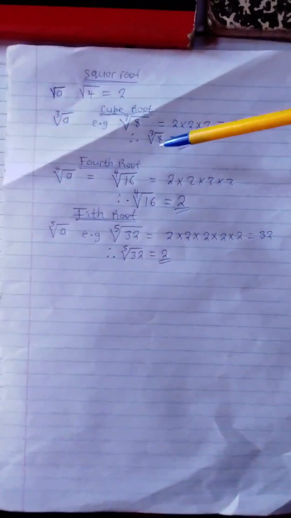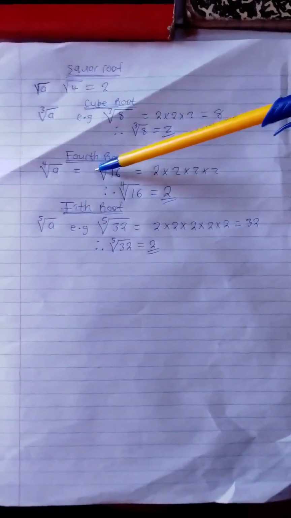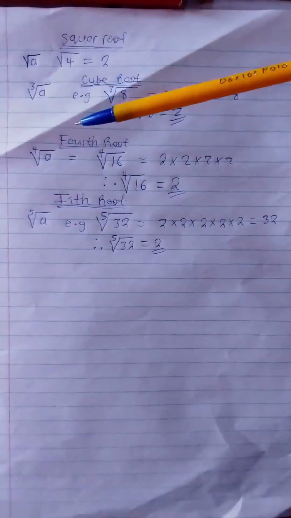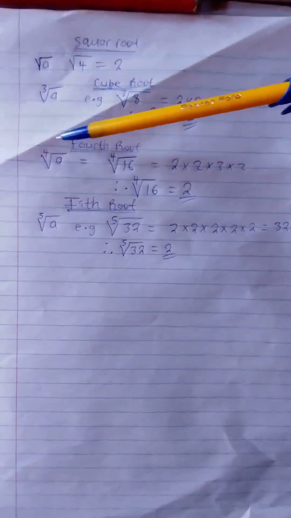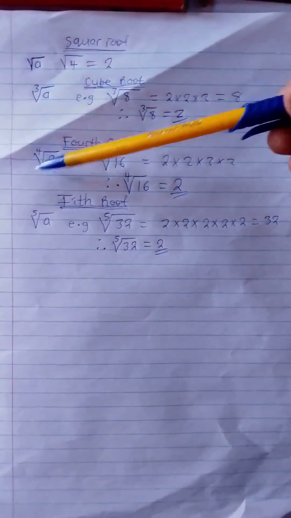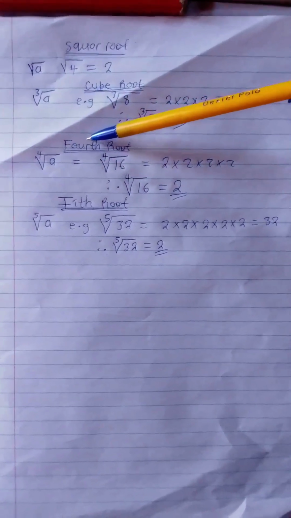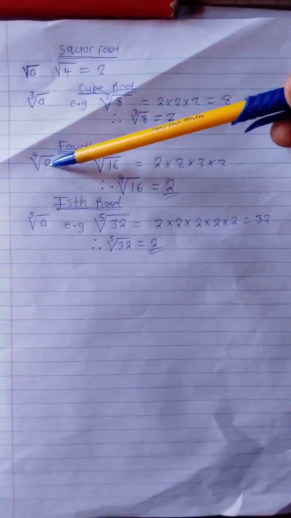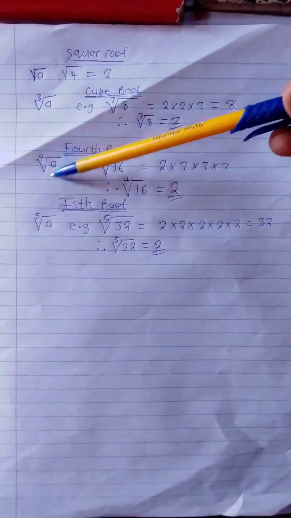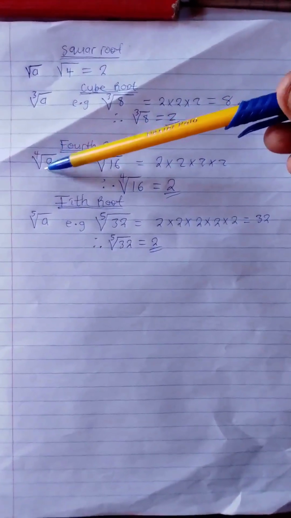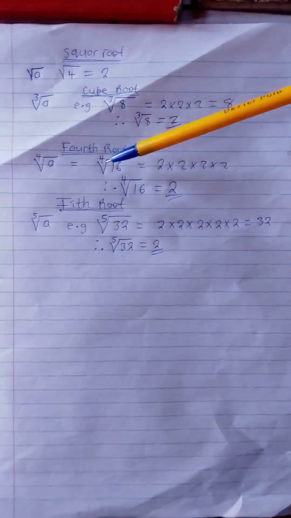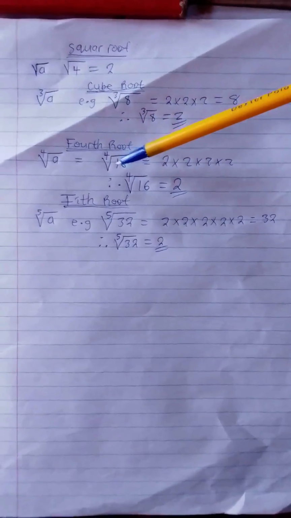And then now we move on to fourth root. Fourth root and the cube root are the same idea, only that here where you have got a 3, you are going to have a 4 from the word fourth. So fourth root of a means a number that, when you multiply it by itself 4 times, gives you a. Let's take for instance, we find the fourth root of 16.